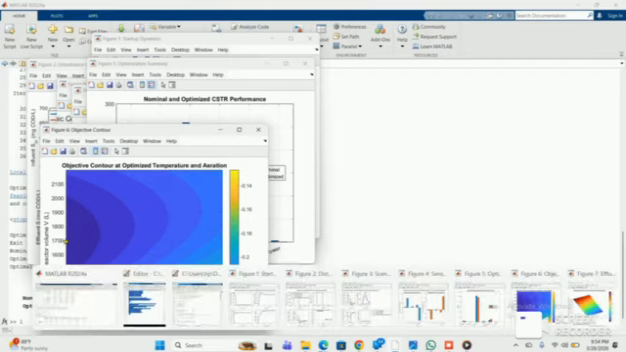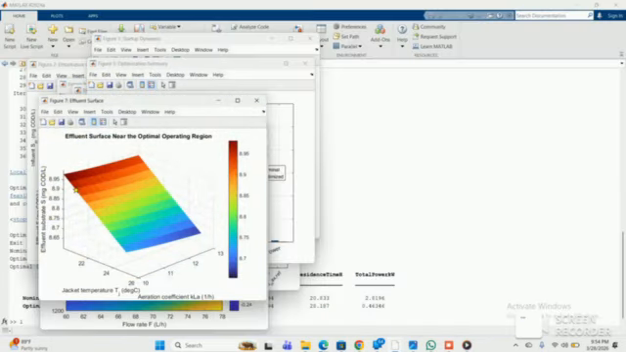Now let's look at the final graph, which is a complex one. It is a three-dimensional graph, the effluent surface plot, and it shows how the effluent substrate changes with jacket temperature and aeration coefficient. Lower values on the surface mean better treatment. This graph also explains why the optimizer chose a particular temperature and aeration level. It also shows that increasing aeration or temperature may improve performance only up to a point, after which the benefit becomes smaller.